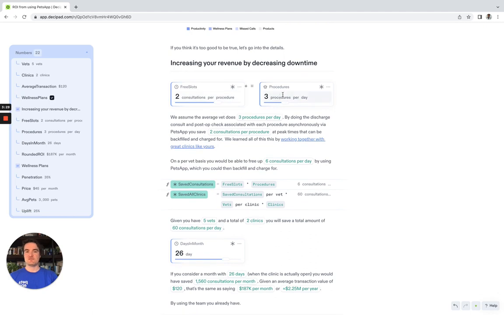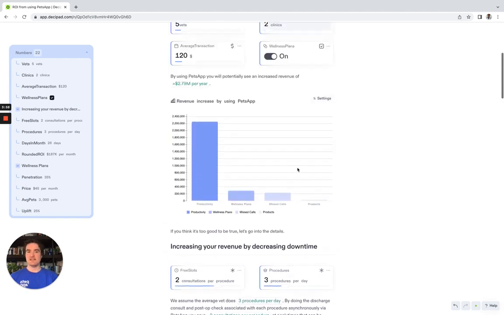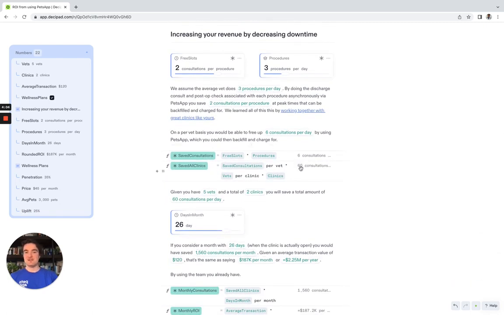So if the average clinic does 3 procedures per day and saves 2 consultations per procedure using PetsApp, you can see here the freed up slots, the number of freed up slots, that's what we call the consultations saved at peak times, times the number of procedures that they do, means that they save 6 consults per vet per day. But we want to know the number of consults the overall group saves. So it's their saved consultations, this calculation, times the number of vets they've got, times the number of clinics they've got. In this case, remember we set it to be 2 clinics with 5 vets. So they save 60 consultations.